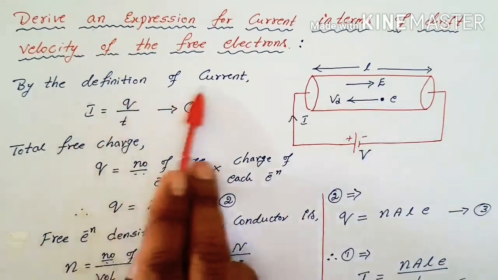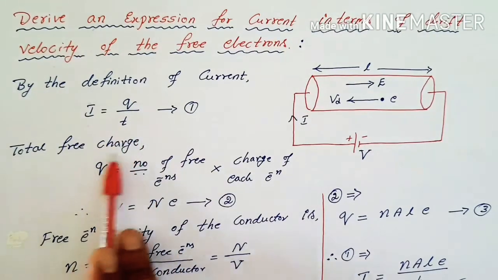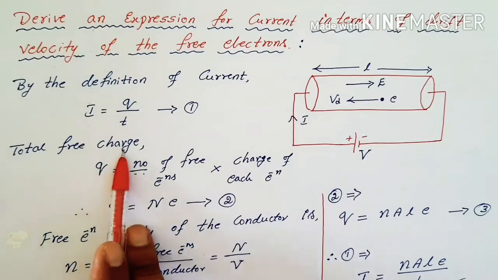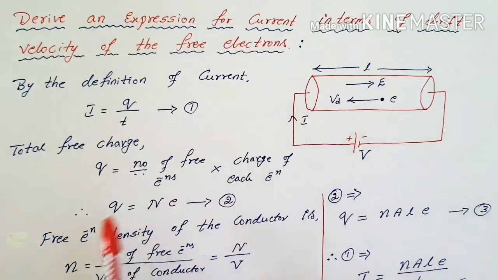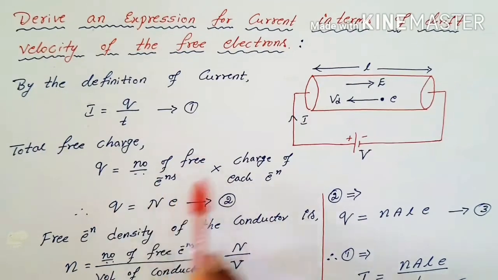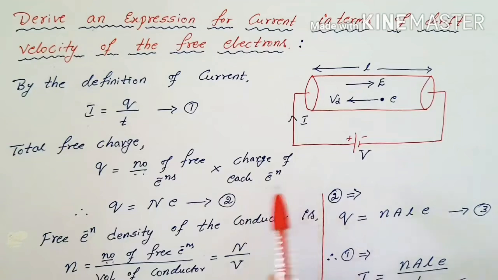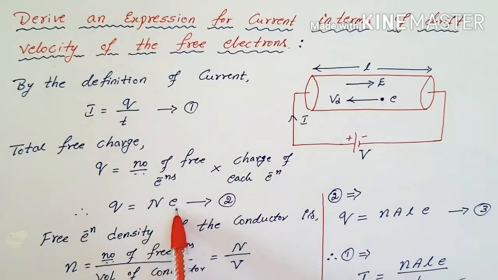By the definition of current we know this, I is equal to Q by t, and the total free charge in this conductor is Q is equal to number of free electrons available in it into charge of each electron. So we can write it as Q is equal to Ne. Number of free electrons, I am taking capital N.